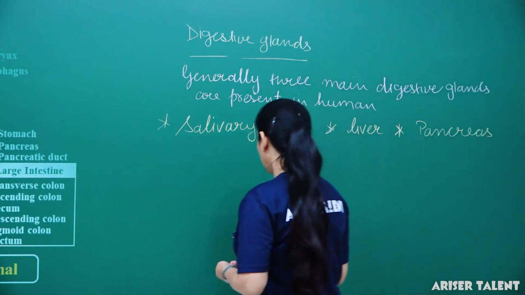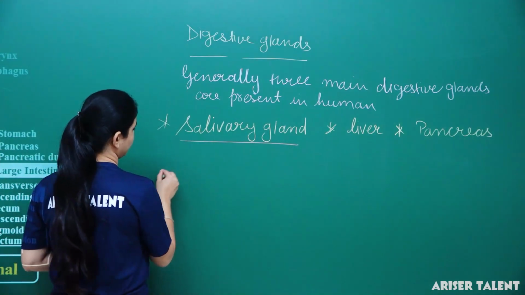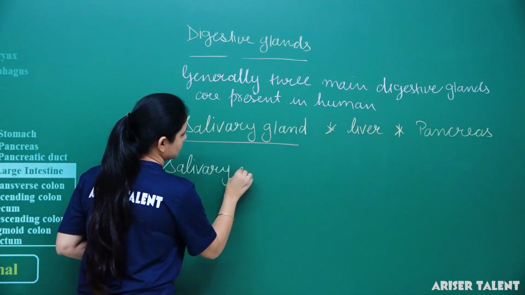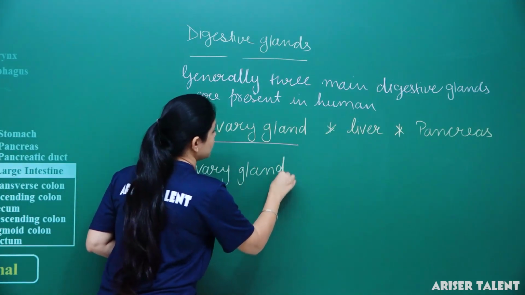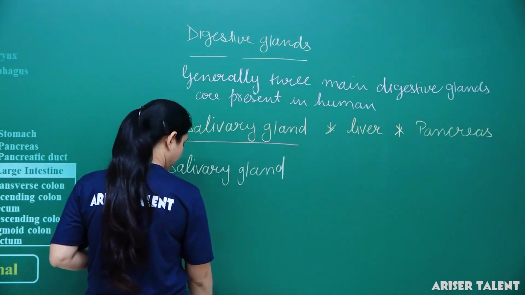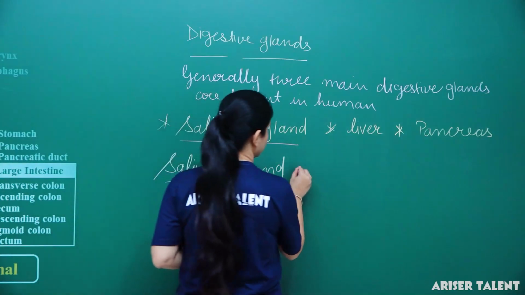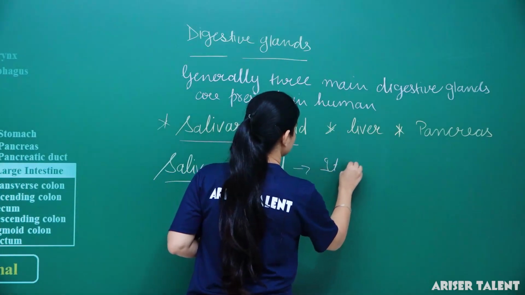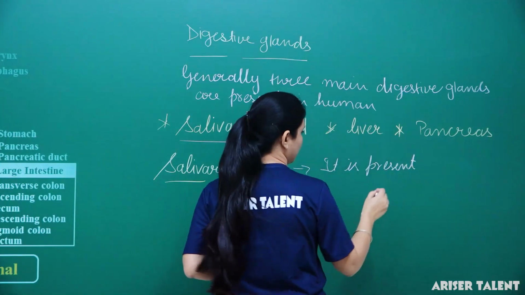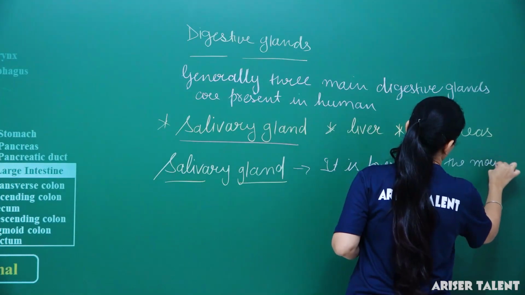First of all we will talk about the salivary gland. Where is it present? It is present in the buccal cavity, or the mouth cavity.